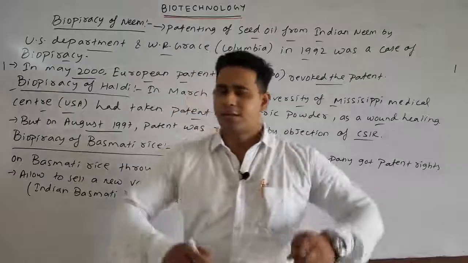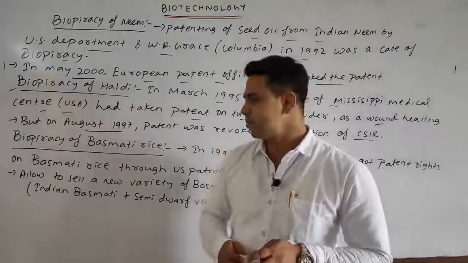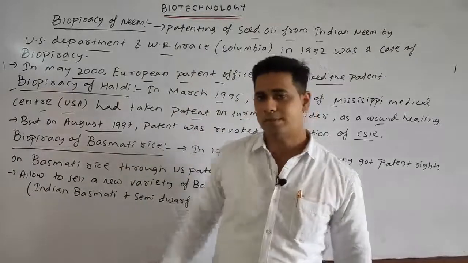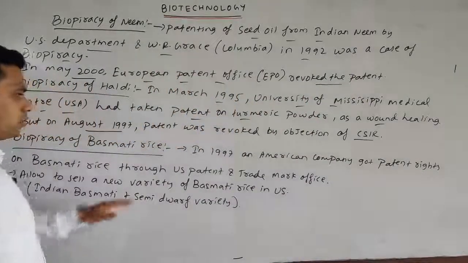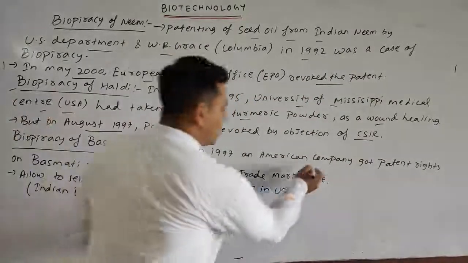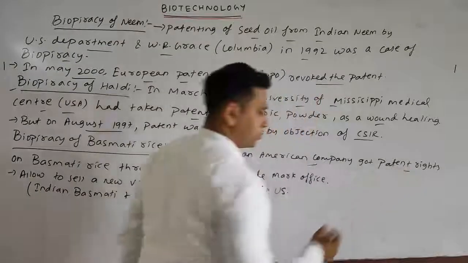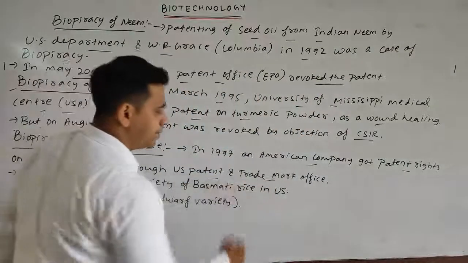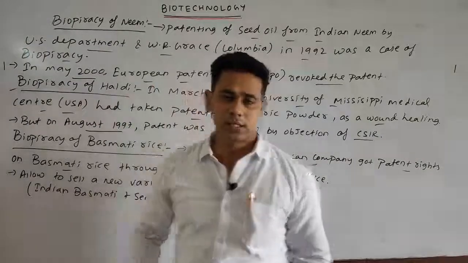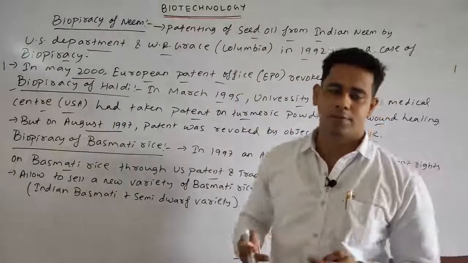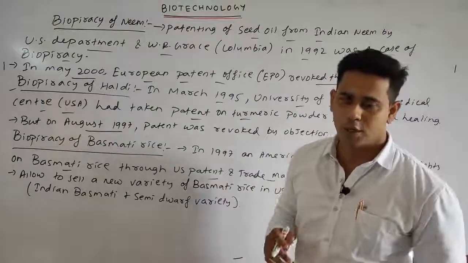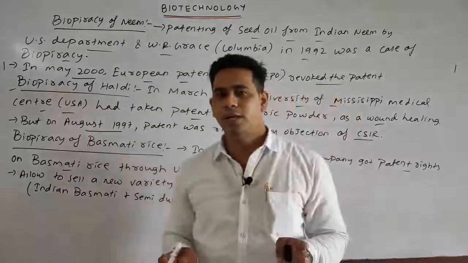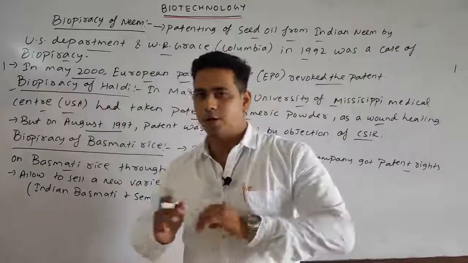Okay, so next is the biopiracy of basmati rice. In the case of basmati rice, the US still has the patent. In 1997, an American company got the patent right on basmati rice through the US Patent and Trademark Office. How did they get this? They developed a new form of basmati product by crossing the Indian basmati and the semi-dwarf variety of rice.